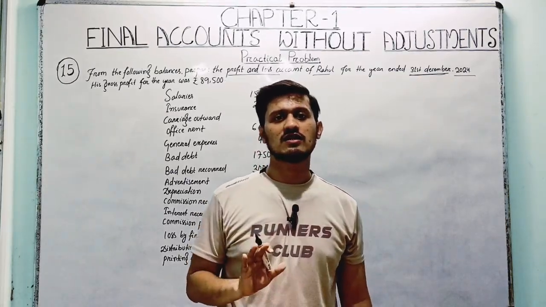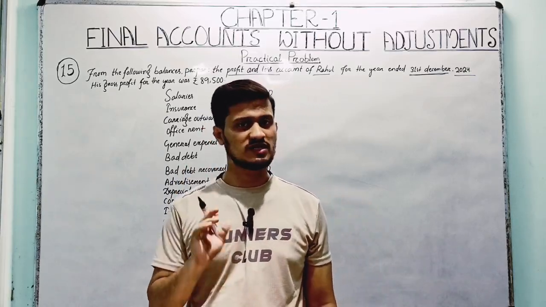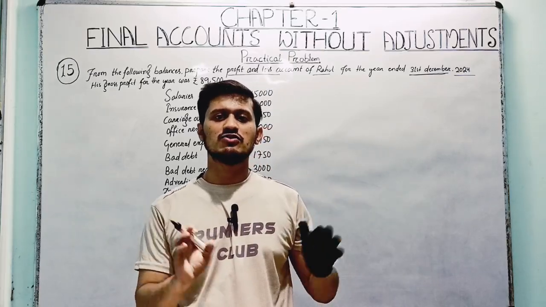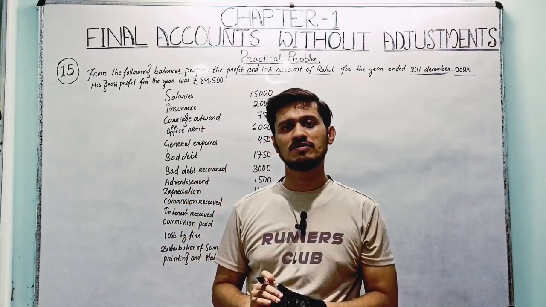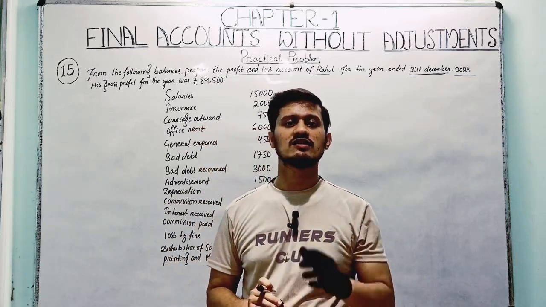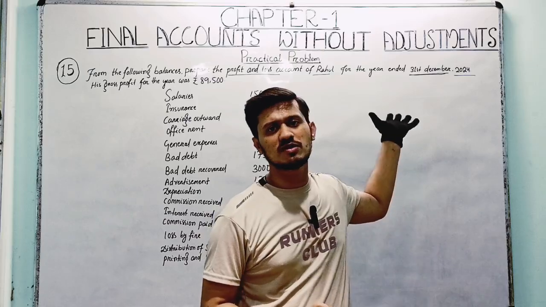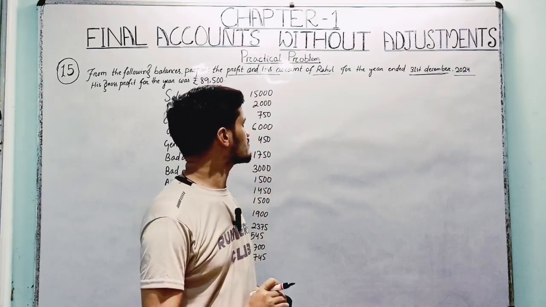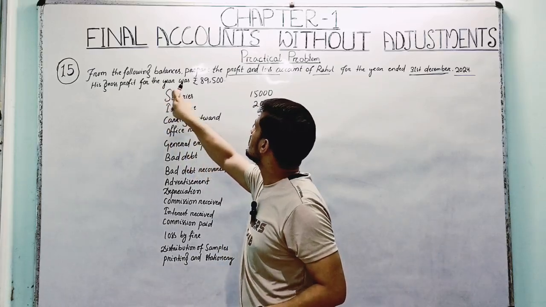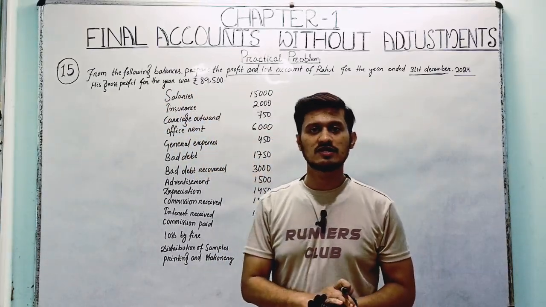Normally in financial accounting, the closing period is 31st March and the opening period is 1st April. But in this question, and it is a very rare question, the opening date is 1st January and the closing date is 31st December. If it is given, then you have to prepare according to the question, right? His gross profit for the year was 89,500. So gross profit has been mentioned here.